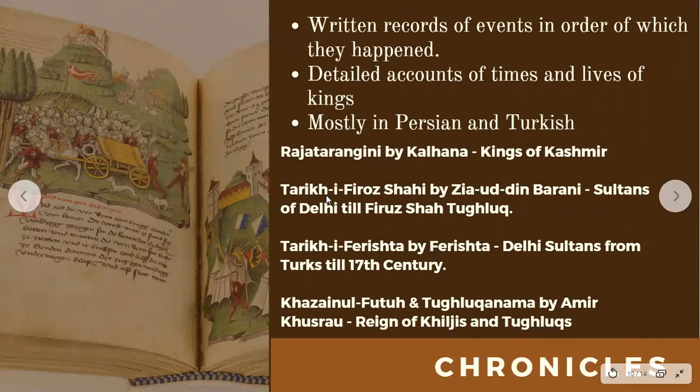Then we have Tarikh-e-Firoz Shahi by Ziauddin Barani, and he wrote about the sultans of Delhi till the time period of Firoz Shah Tughlaq. Then you have Tarikh-e-Farishta written by Farishta, and he wrote about Delhi sultans from the Turks till the 17th century.